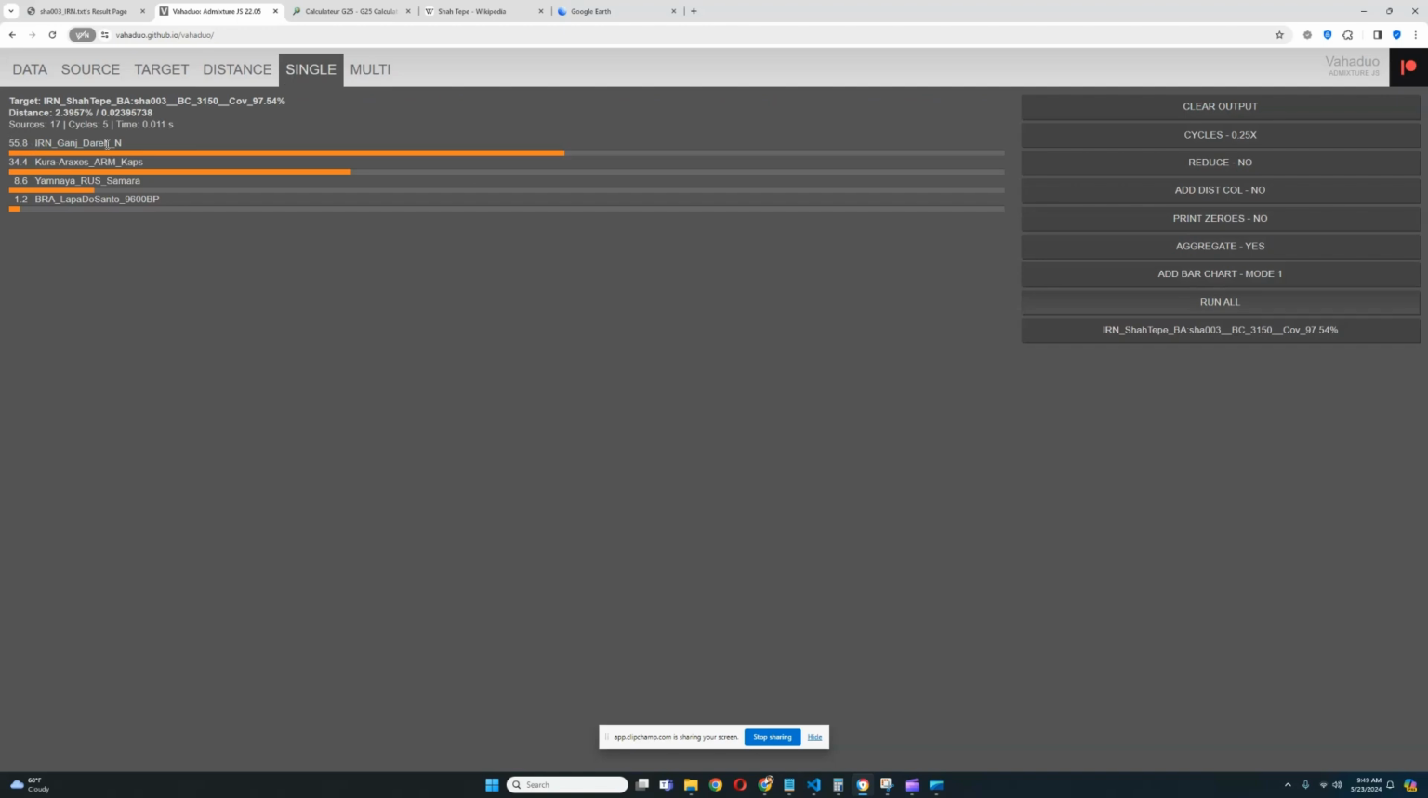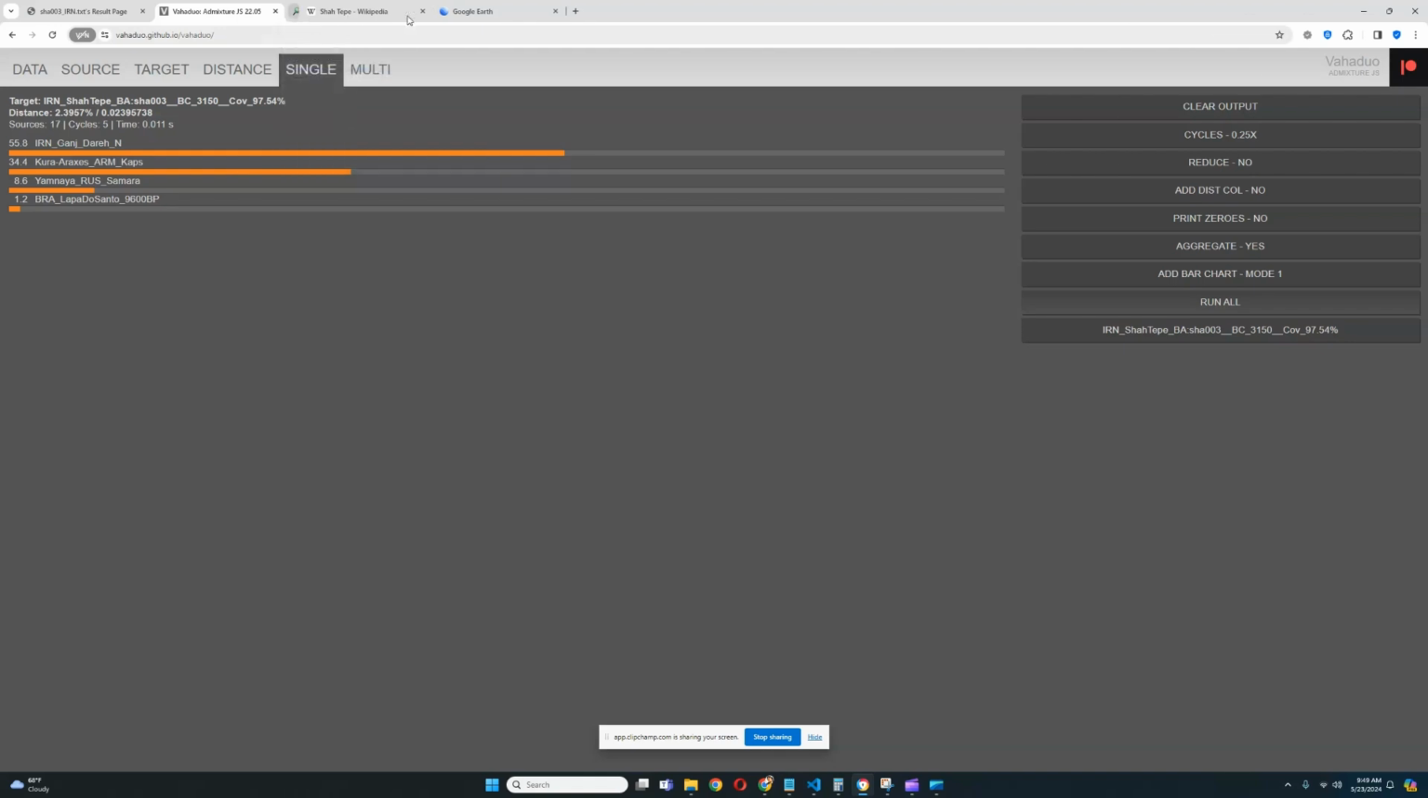56% Iran Ganjdare Neolithic, which is kind of like Iranian Neolithic farmer, so it's mostly Iranian Neolithic farmer admixture. Then 34.4% Kura Araks from Armenia, quite a lot of Kura Araks admixture, which is also kind of similar to Iranian Neolithic farmer. Not really, because it also has a lot of affinities to Anatolian Neolithic farmers and Caucasian hunter gatherers, but it's also sort of similar to Iranian Neolithic farmer. And then what's very interesting is the 8.6% Yamna.